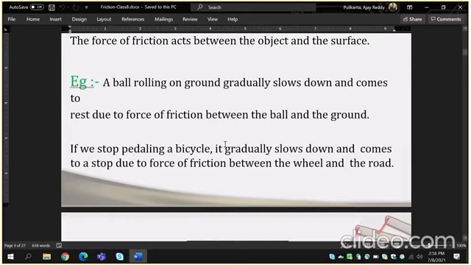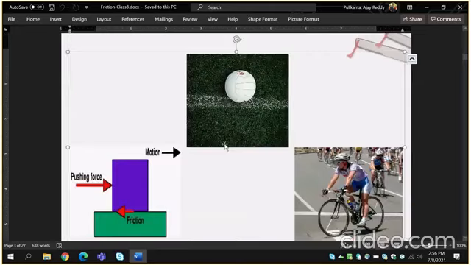Children, friction example: a ball rolling on ground gradually slows down and comes to rest due to force of friction between the ball and the ground. If we stop pedaling a bicycle, it gradually slows down and comes to a stop due to force of friction between the wheel and the road. Observe the diagram.